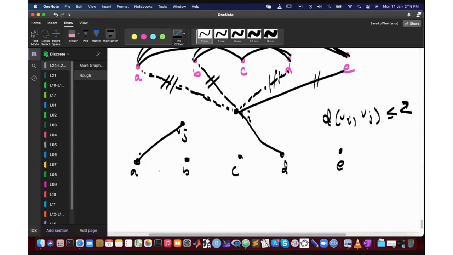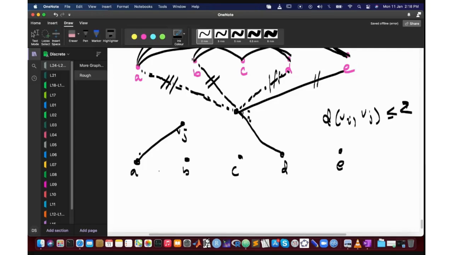When we say that the diameter of a graph is less than 3, it means that any pair of vertices which exist in the graph must be at distance less than 3. So we have to consider two arbitrary vertices about which we know nothing. Does it make sense? Okay.